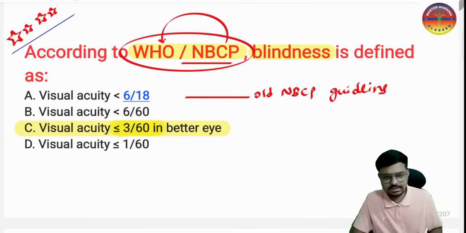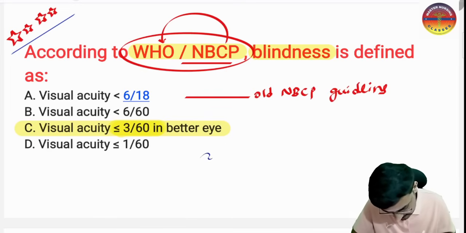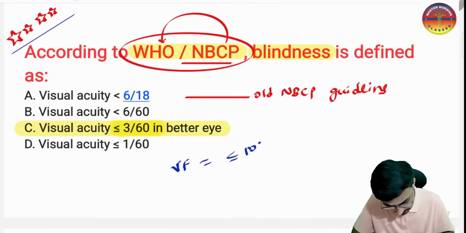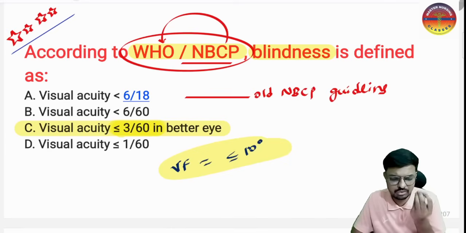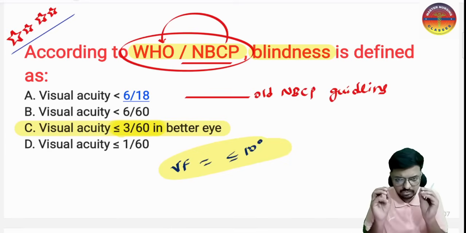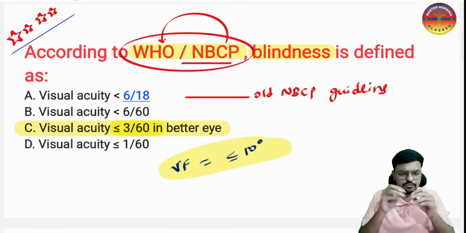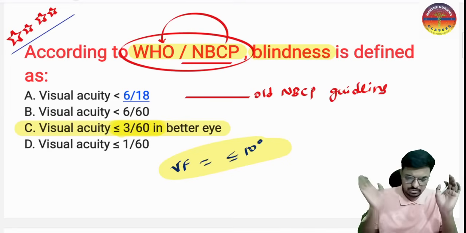Previously NBCP used to say the visual field should be less than or equal to 20 degrees. Now both guidelines say the visual field should be less than or equal to 10 degrees. Then only we will say blind. And sir, if the patient is unable to read, then what do we say? If the patient is unable to see any object from the 3-meter distance, we can say legally blind. So that is very important.